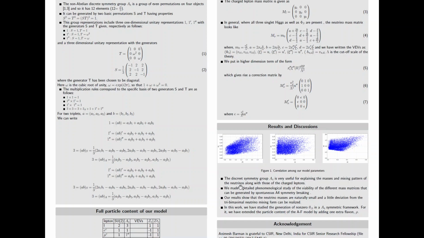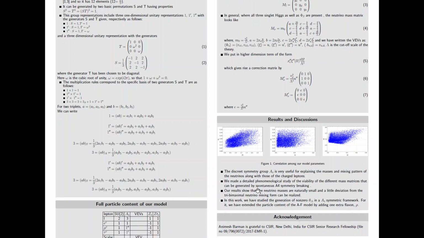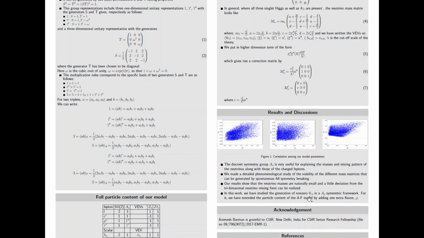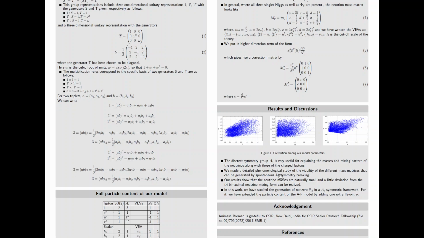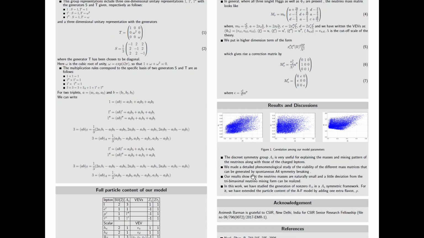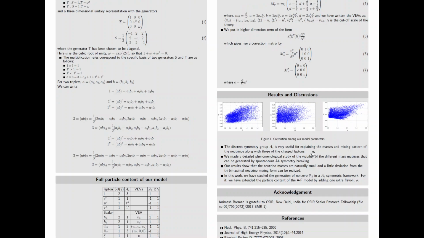Here I also studied the neutrinoless double beta decay phenomenology, but I have not covered it here. The neutrinoless double beta decay phenomenology is also matching with the experimental results, and right now I am working on delta CP also. Here I have shown only the correlation among the model parameters, and it is matching with the experimental results.